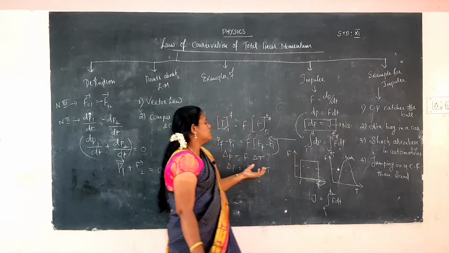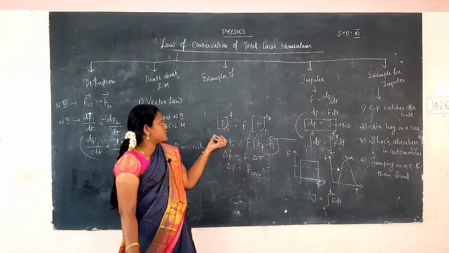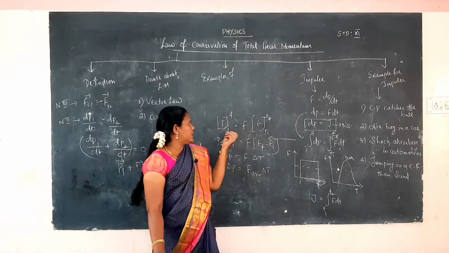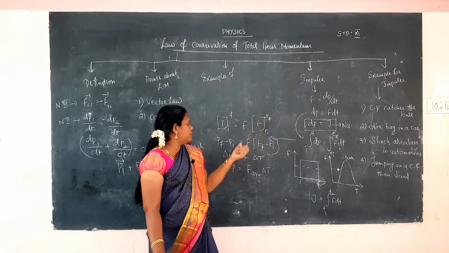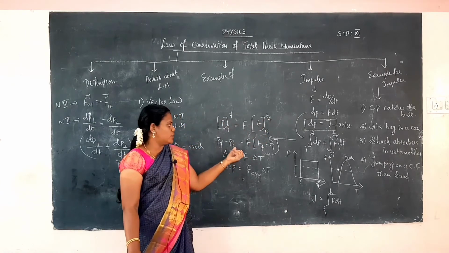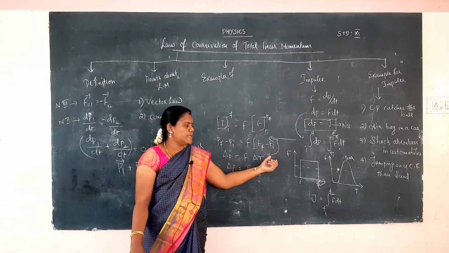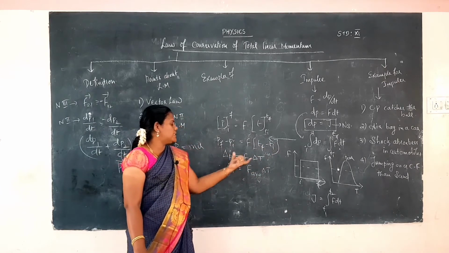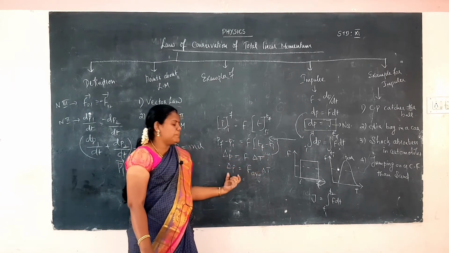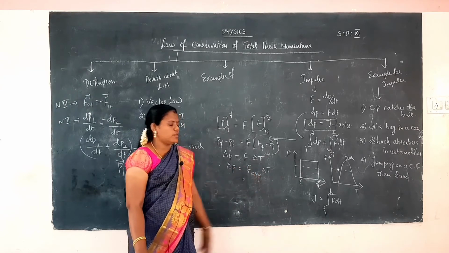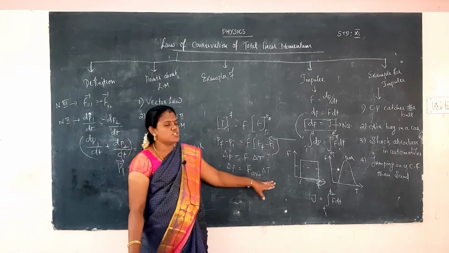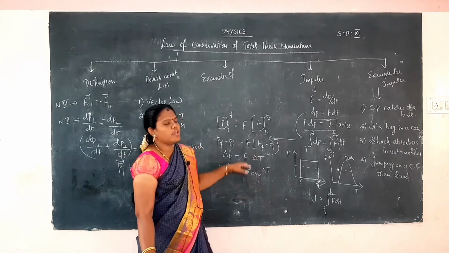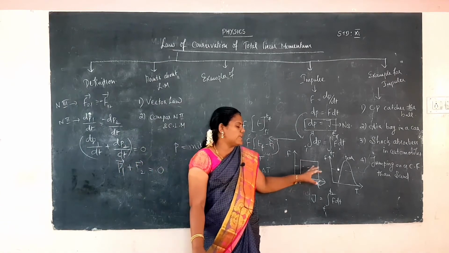Then we integrate on both sides, with limits of initial momentum and final momentum, initial time and final time. So Pf minus Pi is equal to F into (Tf minus Ti), that is the change in momentum delta P, and the change in time delta T. So delta P is equal to F average into delta T. So F average is equal to the change in momentum divided by the change in time. This is how I explain it in graph format.